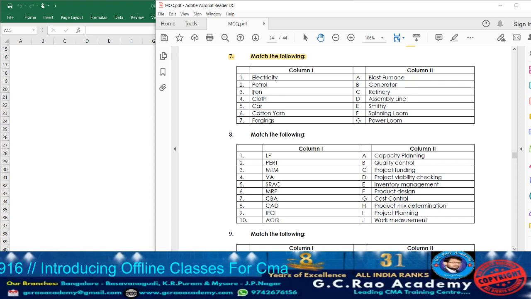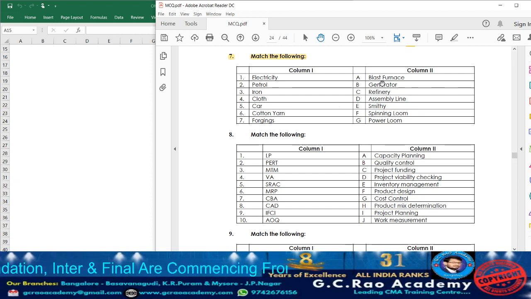Next point number 3, what we have? Iron. Iron is one of the metals, which will be utilized again in the process of production. Then they have given cloth, cotton yarn, forgings. Like some metals, some data they have given. Let us study column 2 and accordingly let us match them.